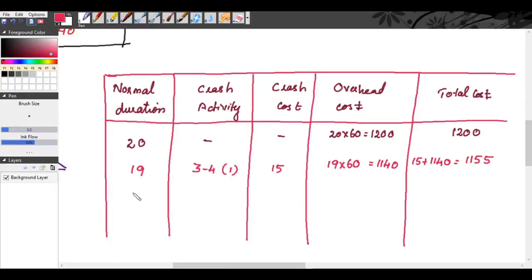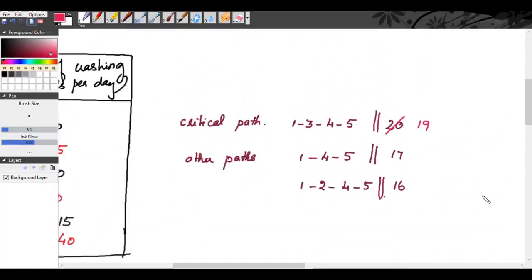Now we will crash the activity 3, 4 for 1 more day, because you can crash it for 4 days. So 1 more day you are crashing, you get 18 days. So again activity 3, 4 is crashed for the second day. So your crash cost becomes, for 2 days, 15 into 2, 30 rupees. So overhead cost becomes 18 into 60, because you are completing the project in 18 days. So 18 into 60 becomes 1080. Your total cost becomes 30 plus 1080, so it is 1110.